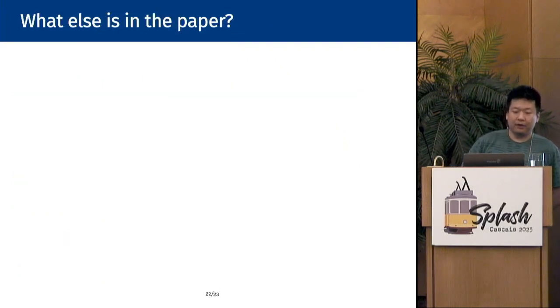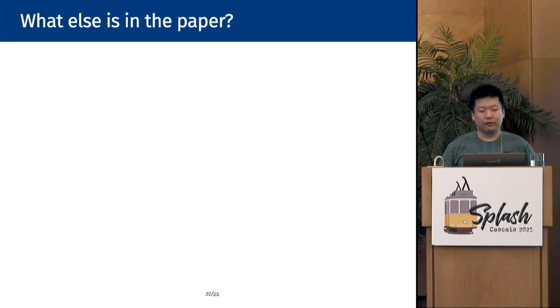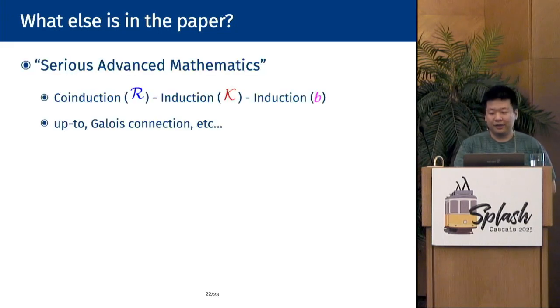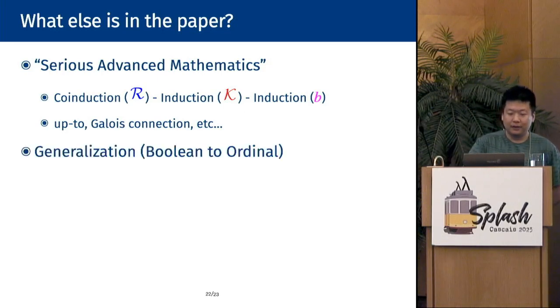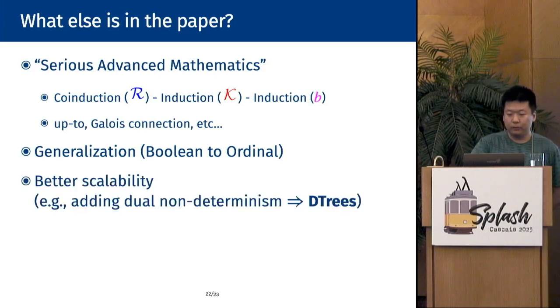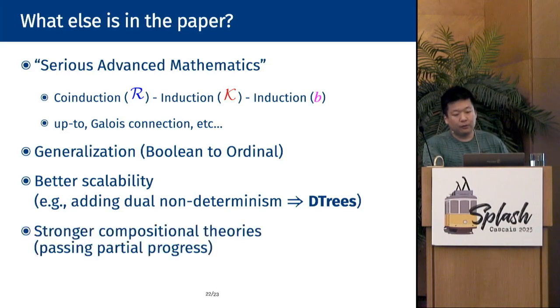In the paper, there are other interesting points that I wasn't able to cover today. While I have sanitized all the serious advanced mathematics in the presentation, this work actually required a good amount of them. And we generalized FreeSim further so that Boolean flags are extended to ordinal numbers. We show that FreeSim scales better when adding new primitives like angelic non-determinism, and also provide a compositional rule stronger than before.